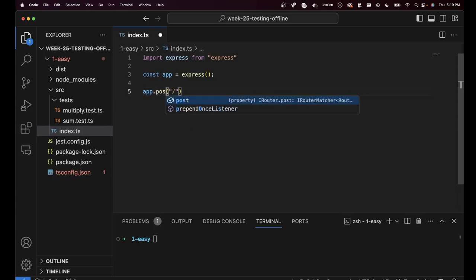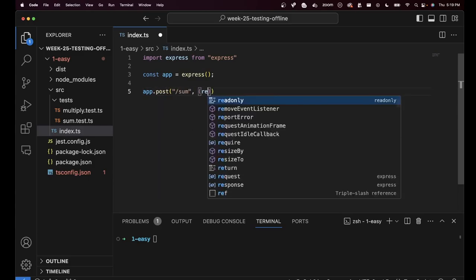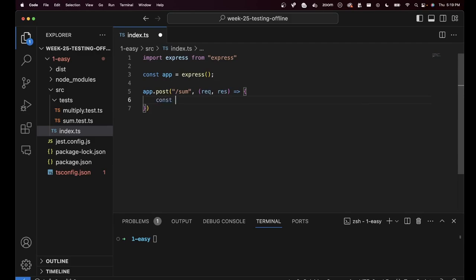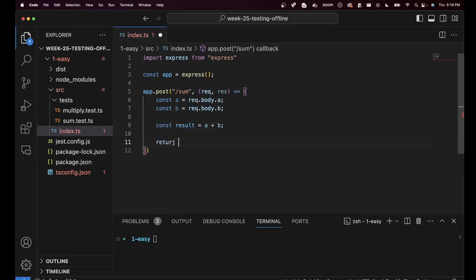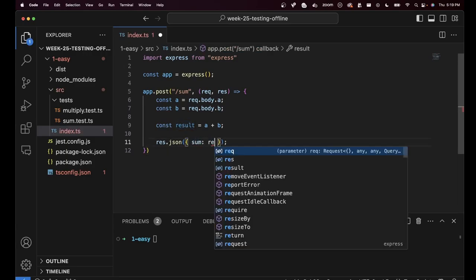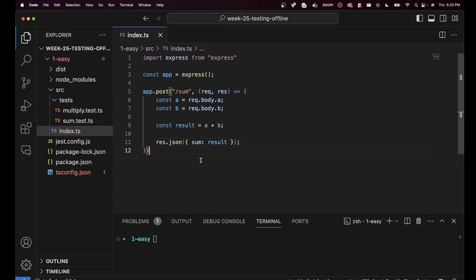Let's do an app.post on /sum, which gets 2 arguments, a as req.body.a and b as req.body.b, creates a result called a plus b, and then finally returns res.json result, which is going to be the sum. So now we have HTTPified our sum function.